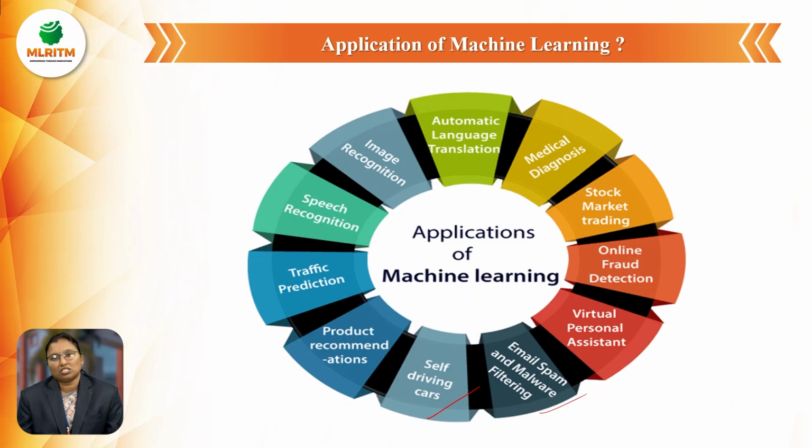Whatever algorithm is there, by using that algorithm we find fraud. And automatic language translation: if a person knows the Telugu language but doesn't know Hindi, then it automatically translates from Telugu to Hindi, and easily we will get it. And next, Google Assistant also.